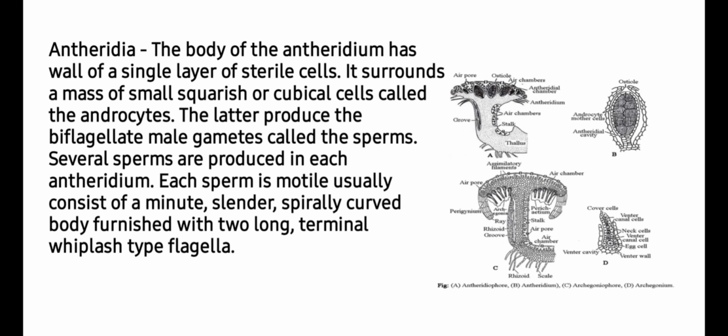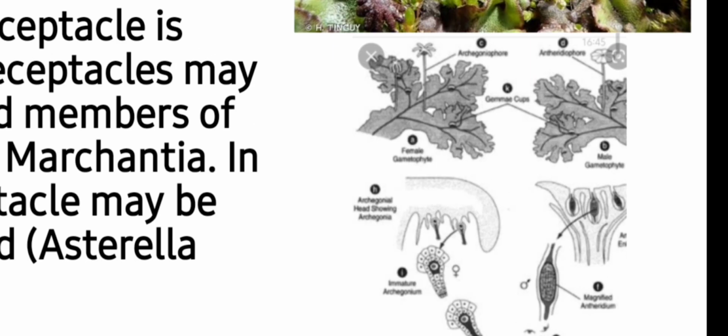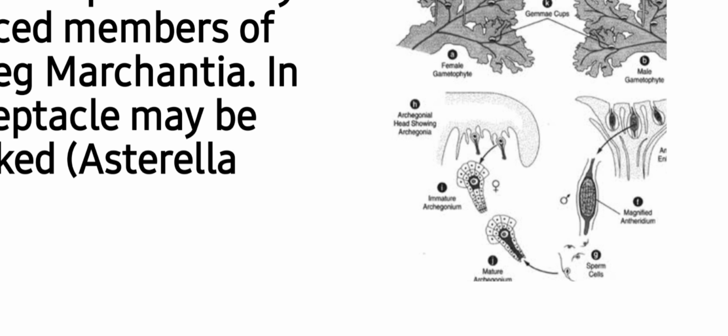Each sperm is motile, usually consisting of a minute, slender, spirally curved body furnished with two long terminal whiplash type flagella, as you can see in this image. Antheridia which are produced over the antheridiophore will finally produce minute motile sperms with two whiplash type flagella.